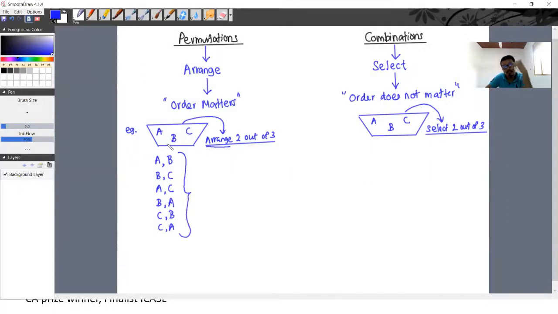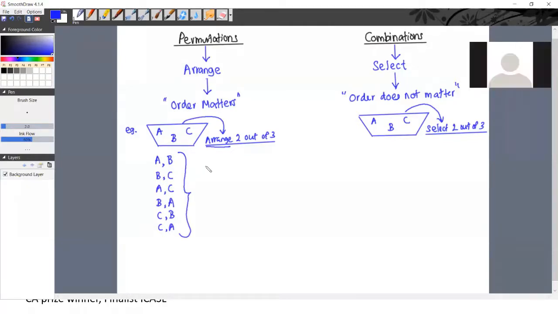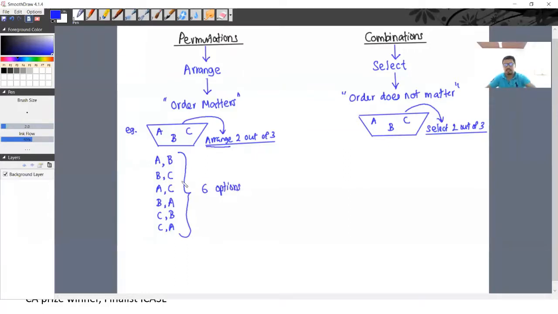We consider the order when arranging the stuff. Right? So how many options did we have here? Yes, we had 6 options. 6 ways. We had 6 ways of arranging this stuff.